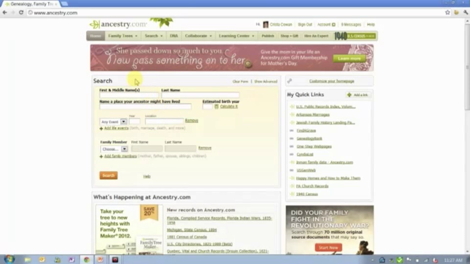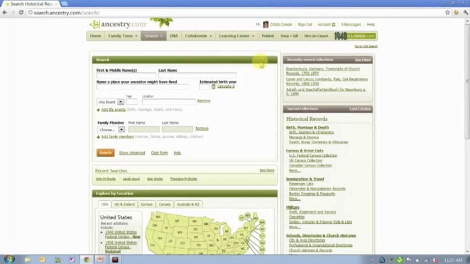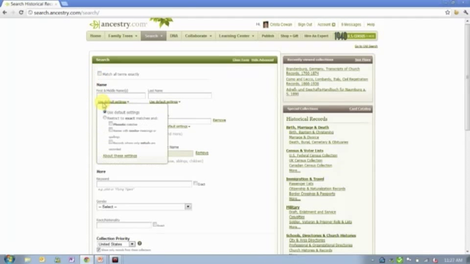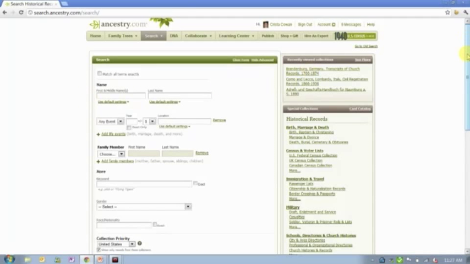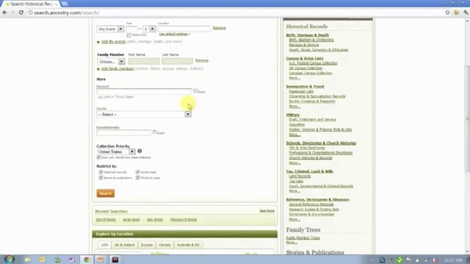So if your search box looks like this, right? Let me actually go over to the search page. You might be able to see it a little bit better. If your search box looks like this, you're missing out on most of the control that's available to you to control your searches. So I would recommend that you're always using the advanced search box. It should look like this. Right? You should have this little checkbox up here about matching terms. Every field should have its own little filter, okay? But what we're looking for specifically in this case is right above the search button down here at the bottom. There's this little box called collection priority.